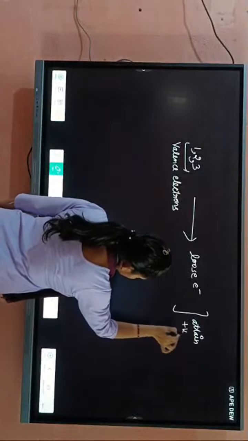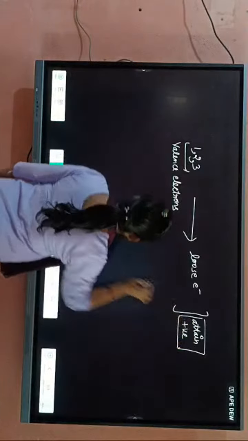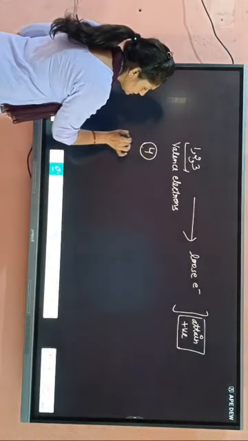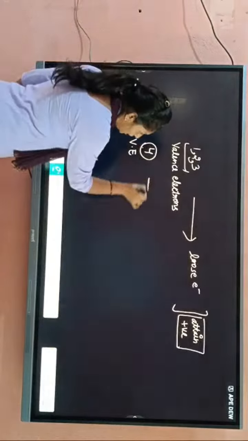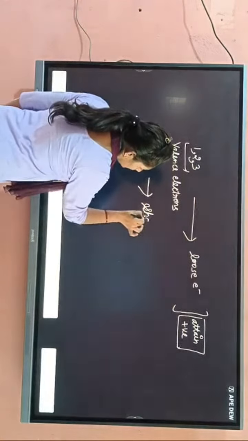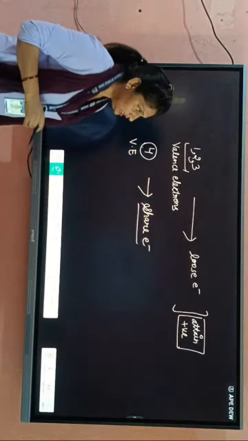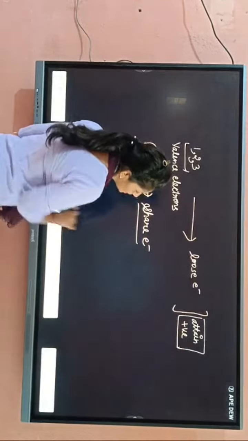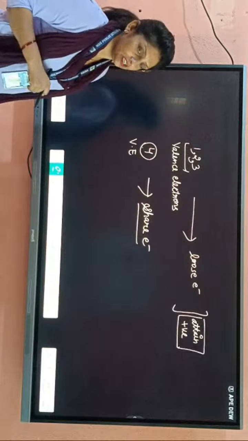And students, if there are 4 valence electrons, then it mostly shares. Sometimes it loses, otherwise it will share. So no charge will be there, and sometimes a positive charge will be there also.